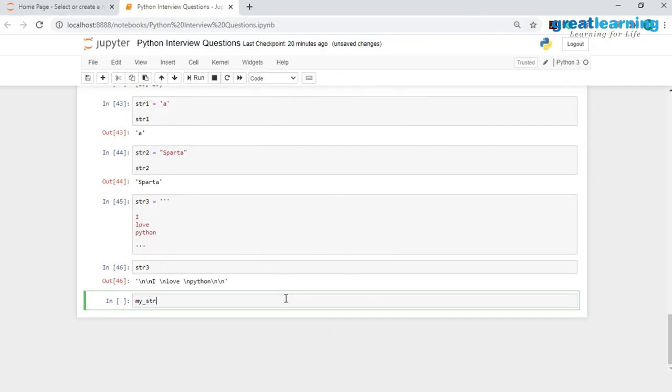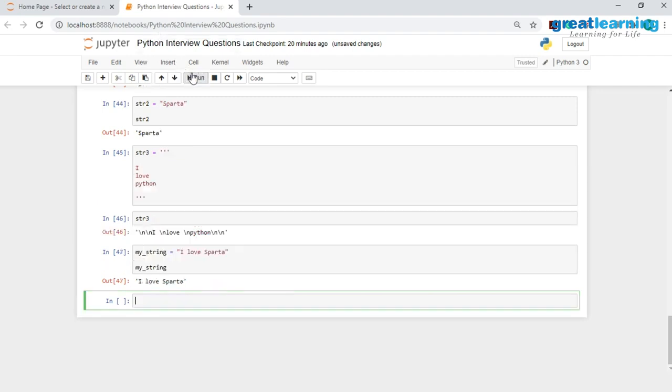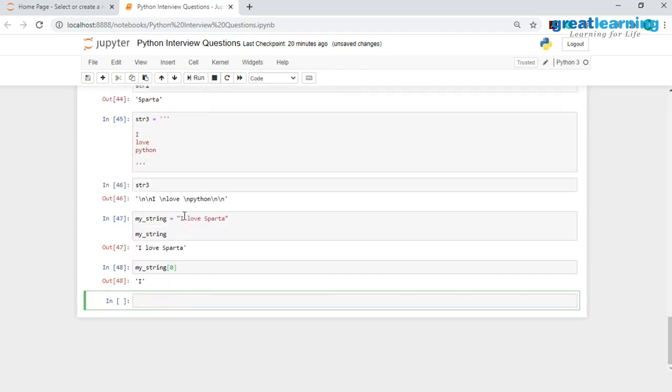I will call this string as my string, and I will just write down I love Sparta, and let me print this out as well. So I will have my string, and once I create the string, if I would want to extract the first character, we already know that the first character is present at index number 0. So I will have my string and I am passing an index number 0, and as you see I am able to extract this first character.